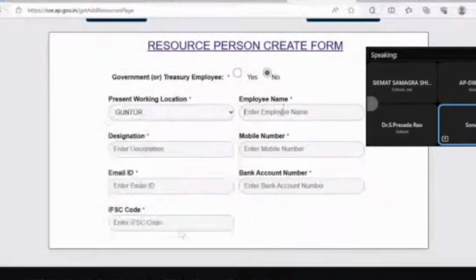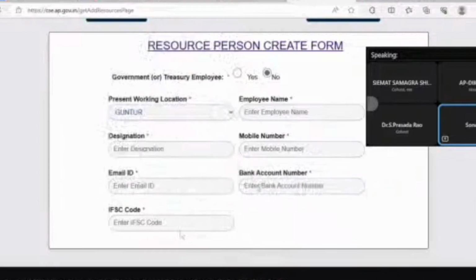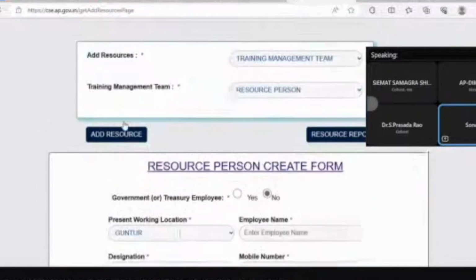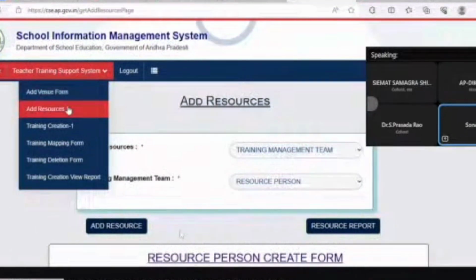Let's say the person is traveling from Guntur to NTR right now. You fill in the person's name, wherever they are working, their designation, phone number, and email ID. You do not necessarily need to fill in the bank account and IFSC details here. This is just for any external person visiting your school complex. So this is regarding the venue. Once you create the venue and your resources, then you go to training creation.